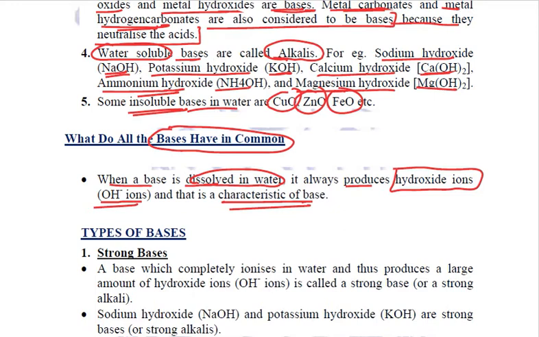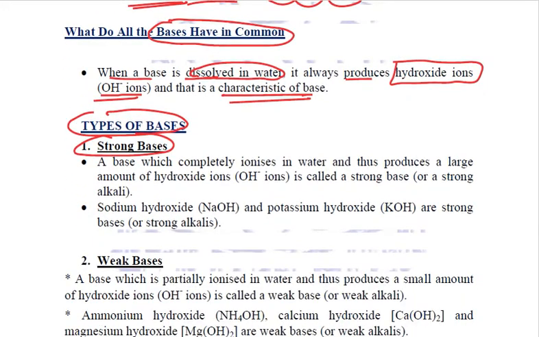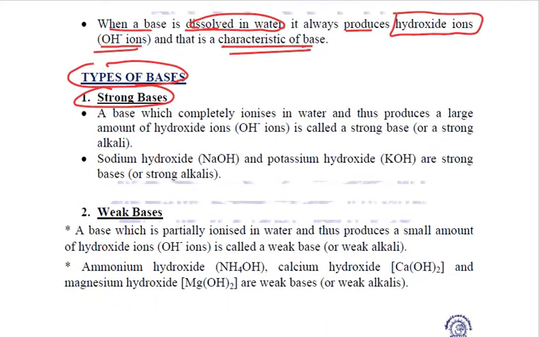Based on this property only, we categorize bases into strong bases or weak bases. Now, what are these strong bases or weak bases? We just studied that a base dissolved in water produces hydroxide ions.